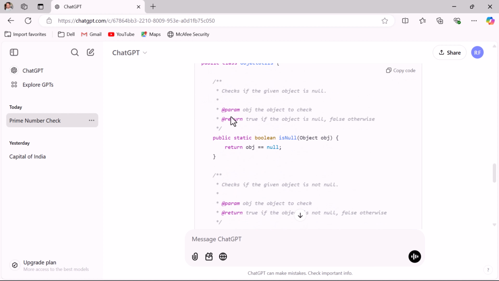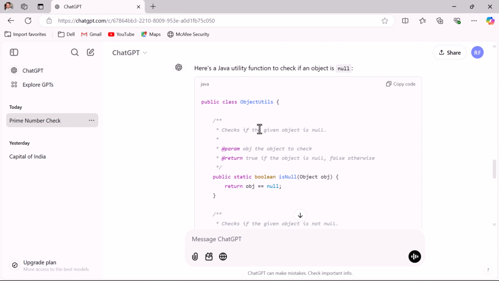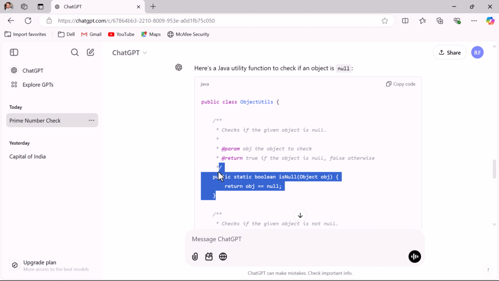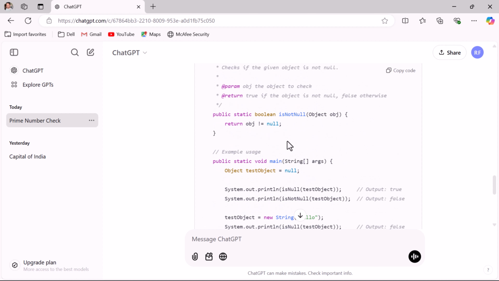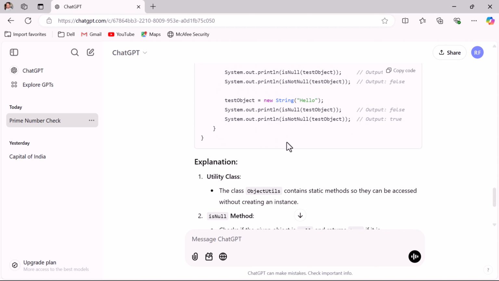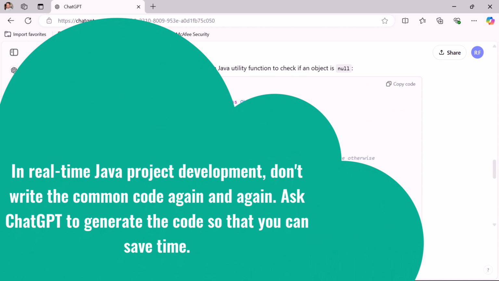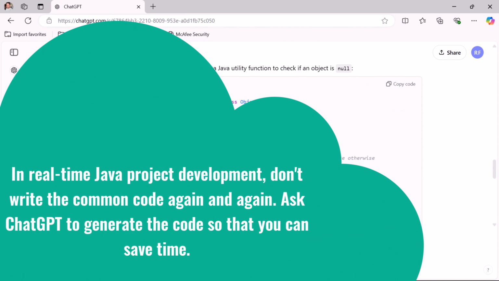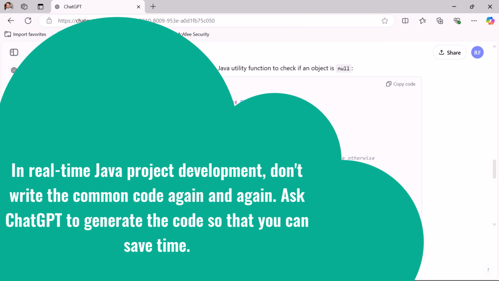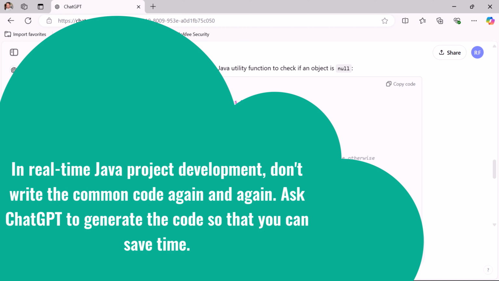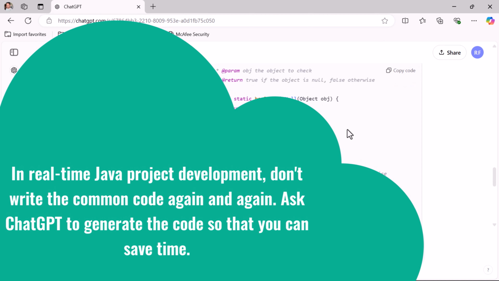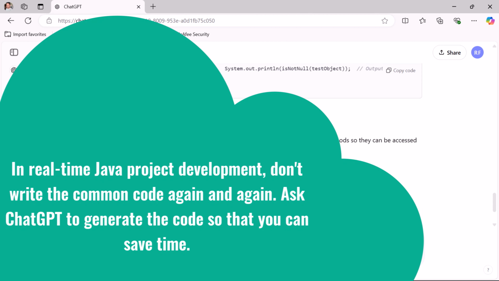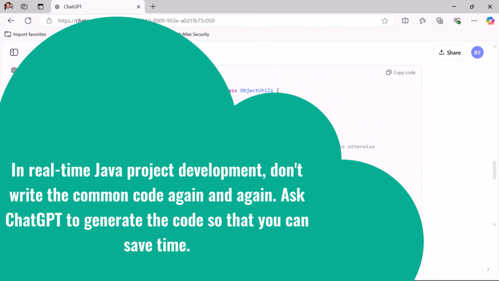Notice here the code ChatGPT generated. This code looks good, right? And it follows the standards, like this utility function is basically a static function, and ChatGPT also added comments to this function, and it also provides some code to test the function as well. So this is how ChatGPT generates code on the fly. Whenever you work on a real-time Java project, you don't have to write the same piece of code again and again. You can just ask ChatGPT to generate the code, and you can just copy that code and use it in your project. It will also give you an explanation of each and every line of the code.